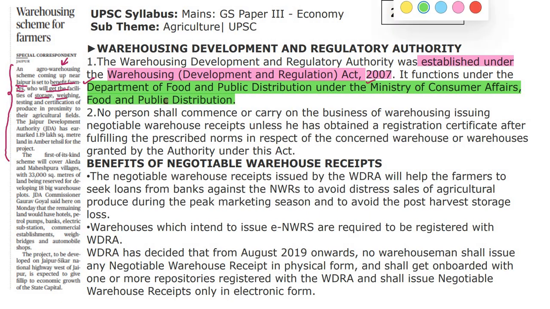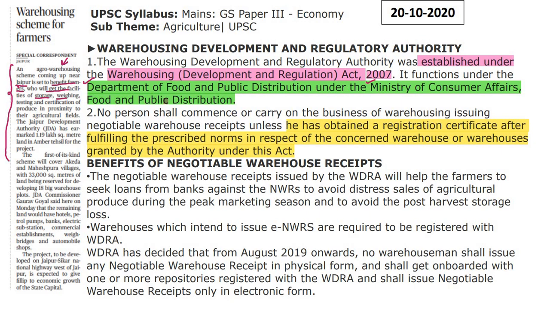No person shall commence or carry on the business of warehousing, issuing negotiable warehouse receipts, unless he has obtained a registration certificate after fulfilling the prescribed norms in respect of concerned warehouse or warehouses, granted by the authority under the Act. So not anybody can carry out this warehousing business, only those who have received the registration certificates.